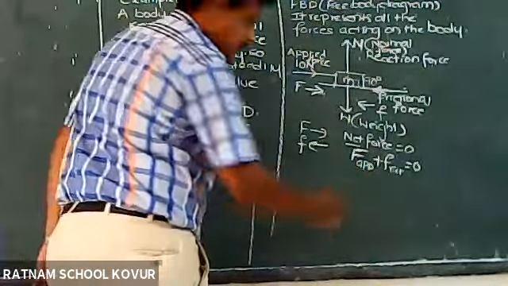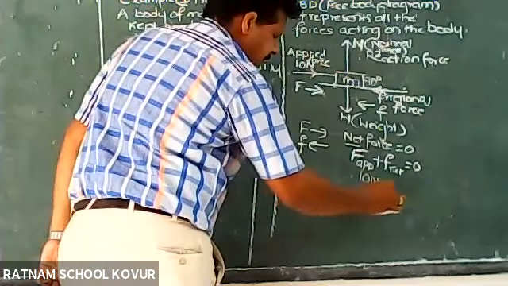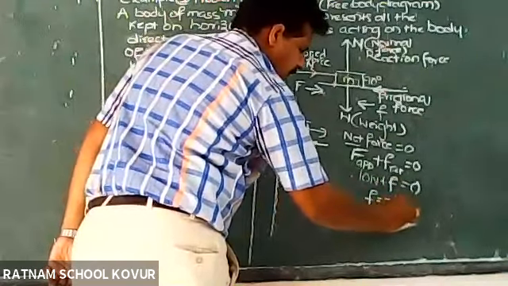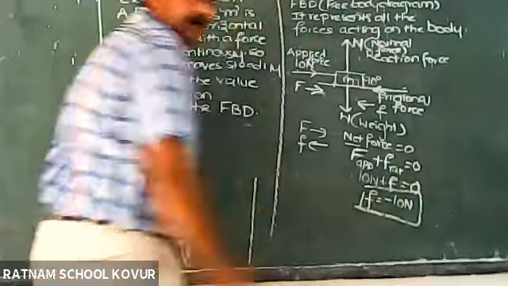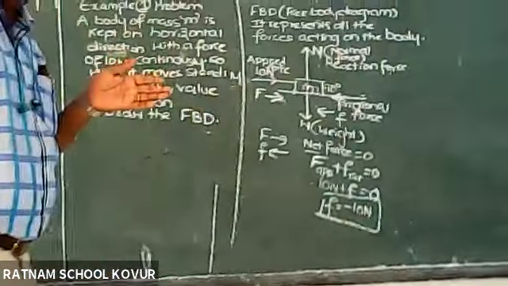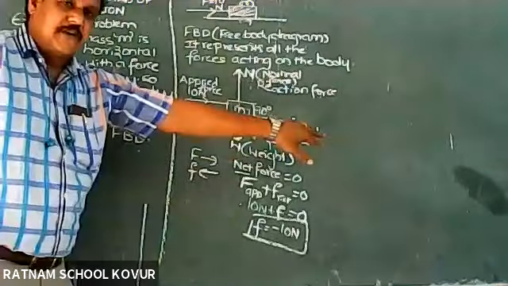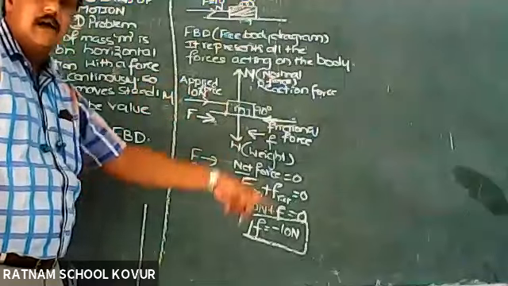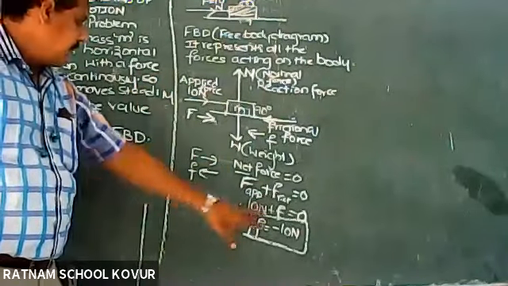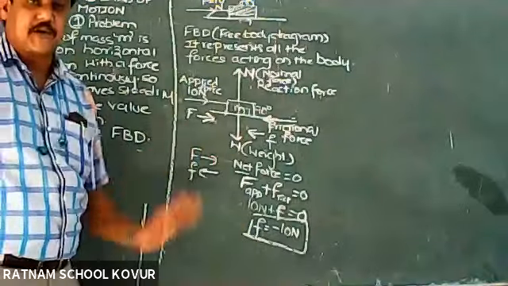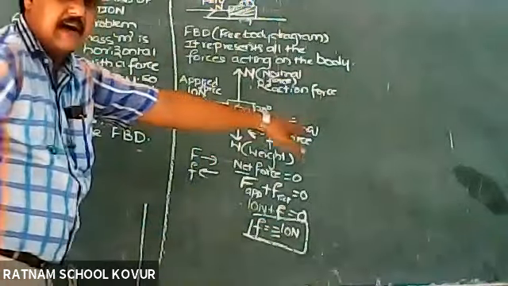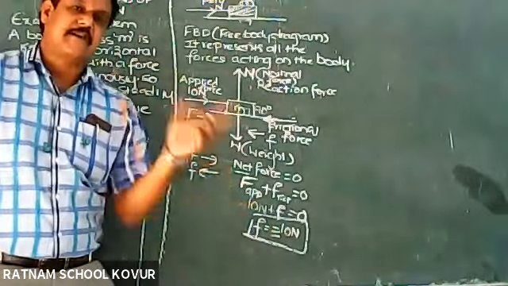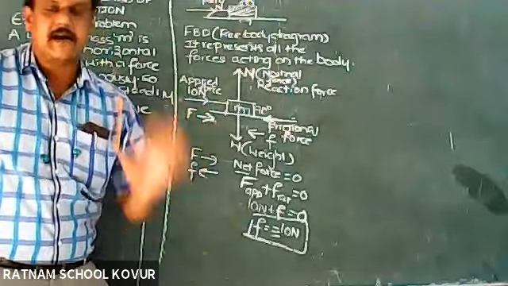So what is the net force here? 10 Newton, frictional force we don't know, is equal to 0. So F is equal to minus 10 Newton. When the object is moving steadily, net force is 0, so applied force plus frictional force is equal to 0, then we will get the value of the friction. It is minus 10 Newton. So minus indicates that it is opposite to the direction of motion. 10 Newton is nothing but magnitude. Since force is a vector, it has both magnitude and direction.